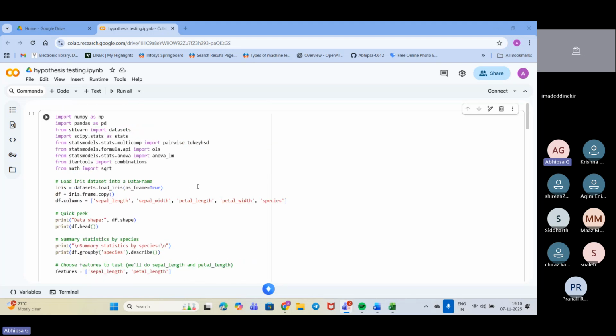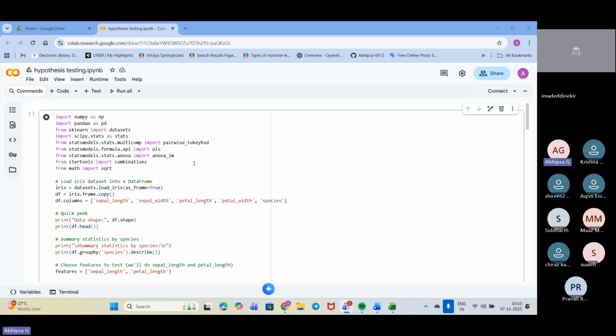So first we have imported the libraries. You can see that we have NumPy, Pandas, sklearn, then scipy.stats, and statsmodels. So basically, why are we using NumPy? That helps with numerical operations. Pandas, we are using because it is used to store the dataset in table format.